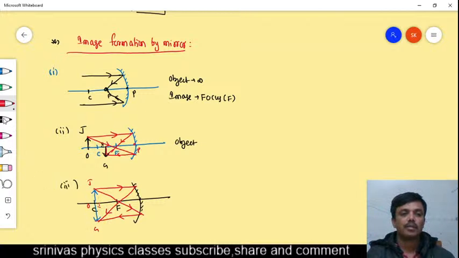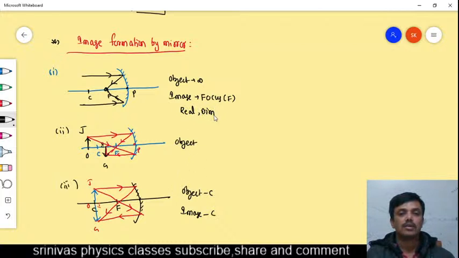In this case, if the object is at the center of curvature, then the image is also at the center of curvature. What are the characteristics? Is the image real or virtual? Really the light rays are meeting with each other here, that's why it is a real image.